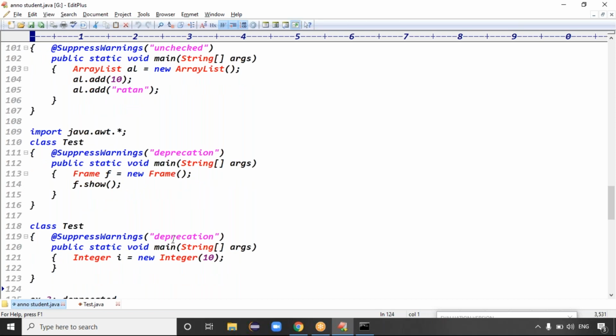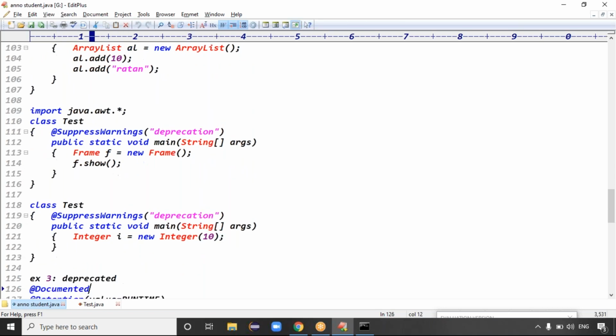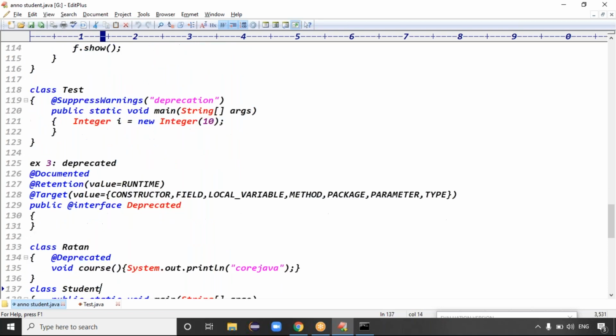Next one is the SuppressWarnings addition. In the Integer class, this data is duplicate. That's where you can go for the duplicate annotation. Next one is the duplicate annotation.